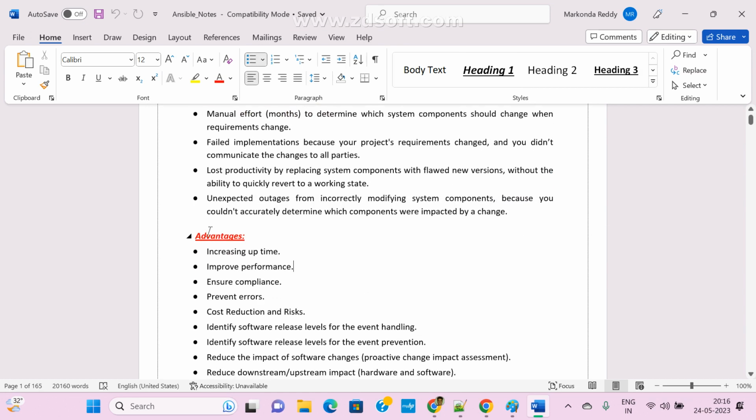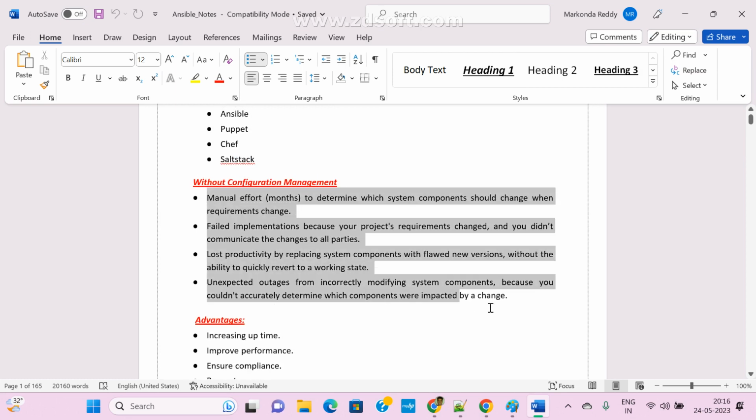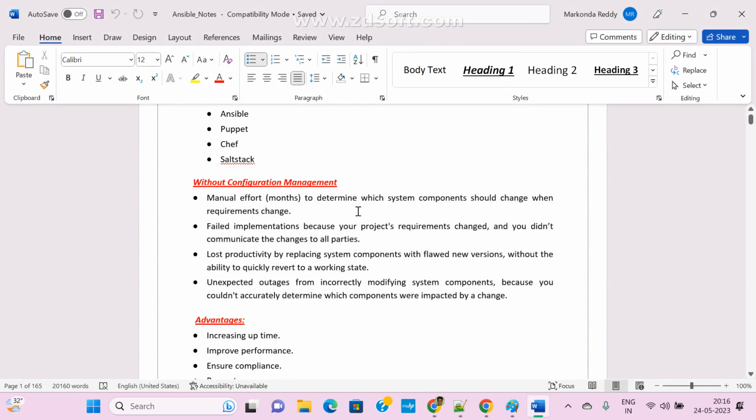Now, what are the advantages? You know these are the disadvantages: there is cost cutting, there is money waste, it will take a long time, and we can make some mistakes if we do something manually. So these are some common disadvantages.